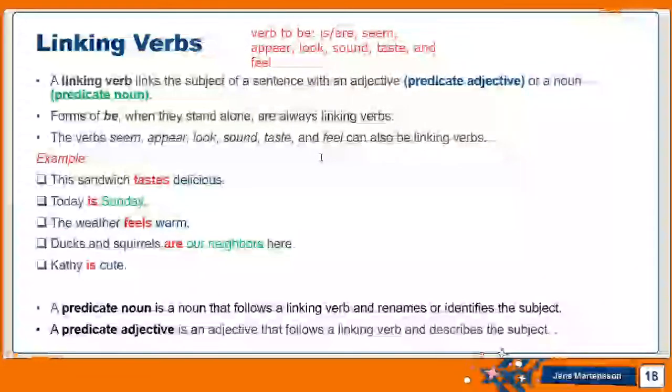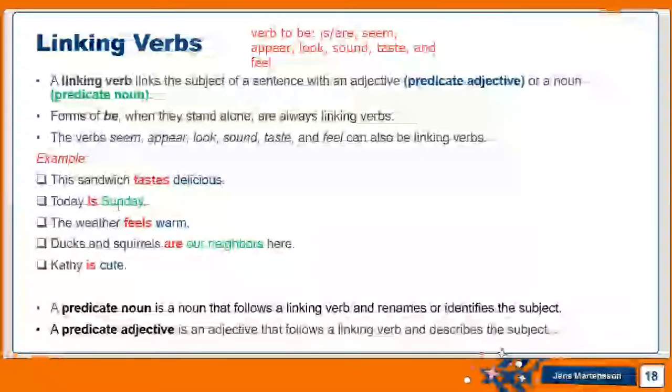When we find them on their own with no other main verb, they would be called linking verbs. Now you can ask me, if I have is playing, and we said before in that case, playing would be the main verb and is would be the helping verb. How do I know whether it's a helping verb or a linking verb? If the main verb is not present, there is only a subject and a predicate, and this verb is linking between them, then this is a linking verb.